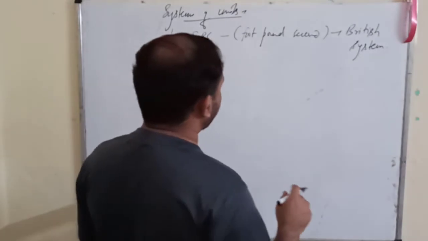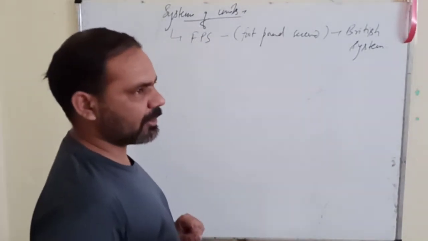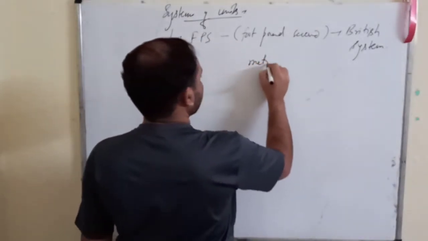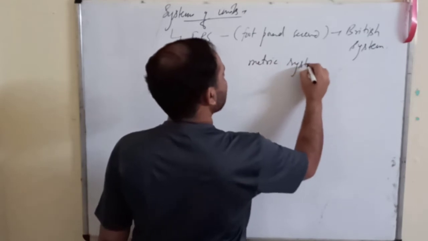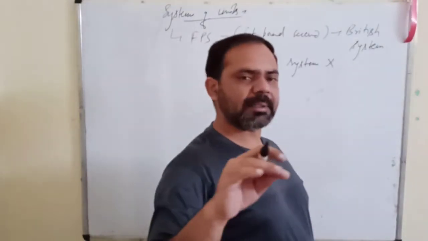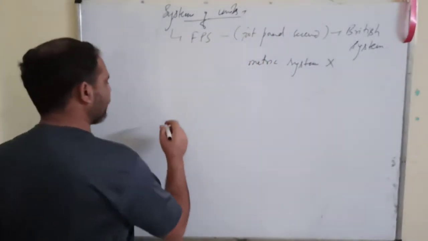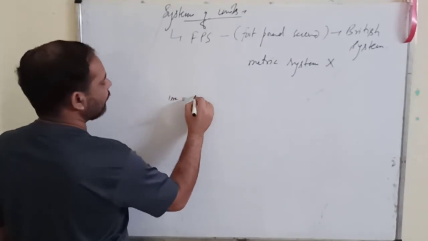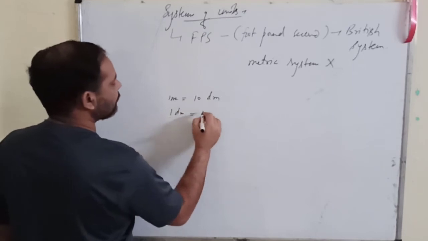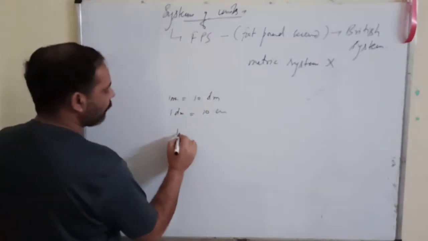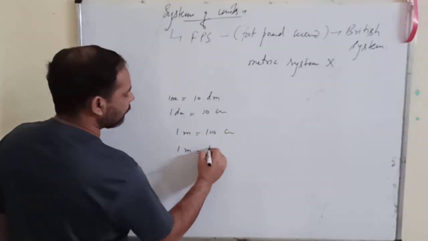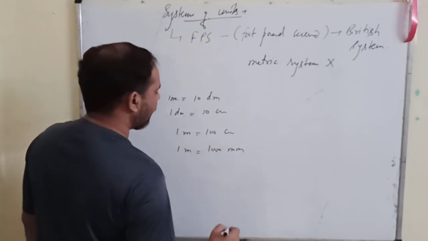But there was a problem. Why did we reject this FPS system? Actually, it was not a metric system. Metric system means multiples and submultiples, like the example I just gave: 1 meter is equal to 10 decimeter, then 1 decimeter equals 10 centimeter. Now 1 meter equals 100 centimeter, or 1 meter is equal to 1000 millimeter.